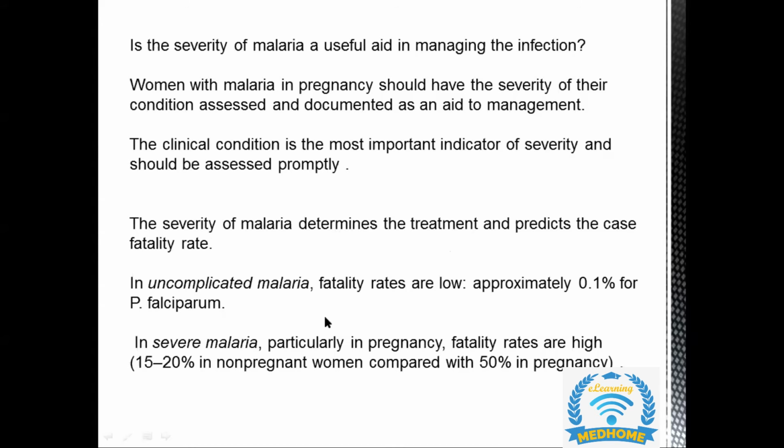In uncomplicated malaria, the fatality rates or mortality rates are low, that is 0.1% for Plasmodium falciparum. In severe malaria, if she is pregnant, then the rates are higher, that is 50% in pregnancy. If not pregnant, the rates are lower, that is 15 to 20%.